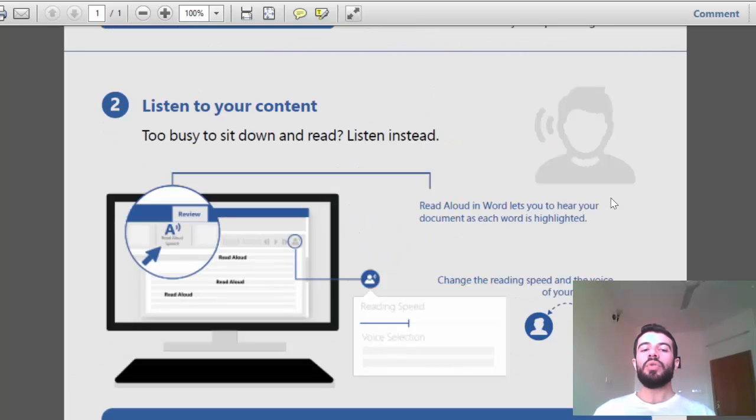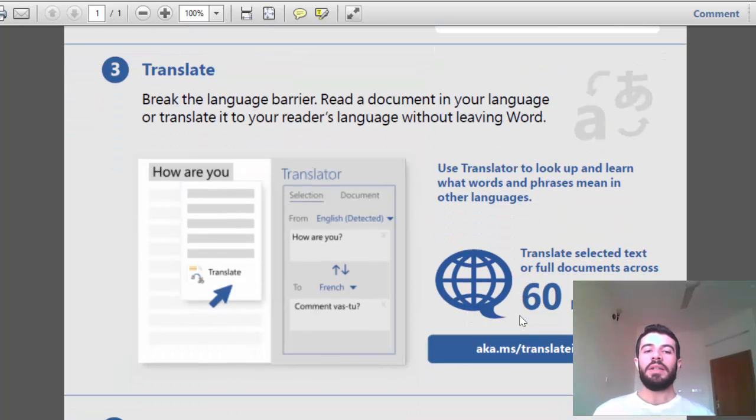And also listen to your content. There is another service called Read Aloud. Maybe my eyes are tired or I am very busy to read, so I can just listen to the content. I have a document, a Word file, maybe my friend sent it to me. He wrote something and I want to read it. So instead of reading it, I can just listen to the content. I mean, Microsoft Word will read it for me. I just listen.